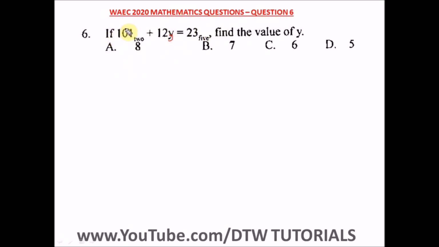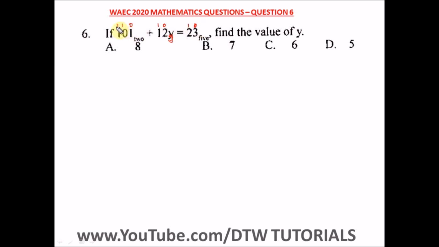Remember how to convert to base 10. Any base to base 10, first of all, you number the powers. So here you have 0, 1, 2. Here we have 0 and 1. Remember, this is 12 base y, and here we have 0 and 1.